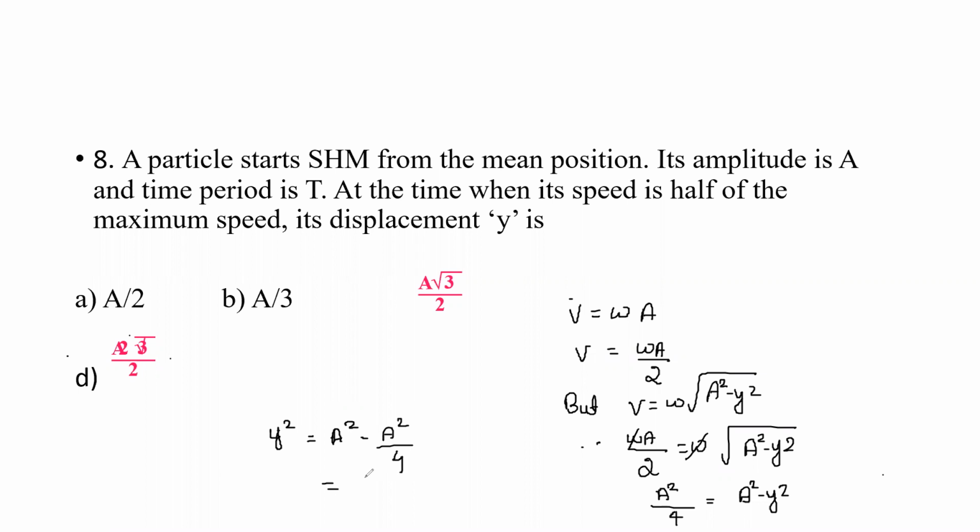That is nothing but 3A square divided by 4.